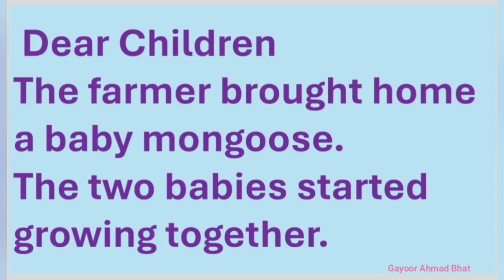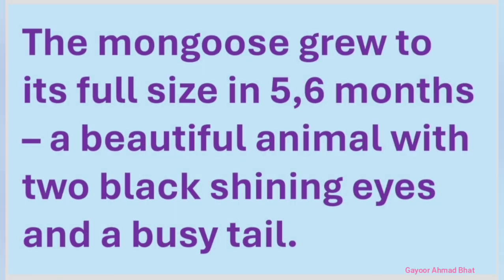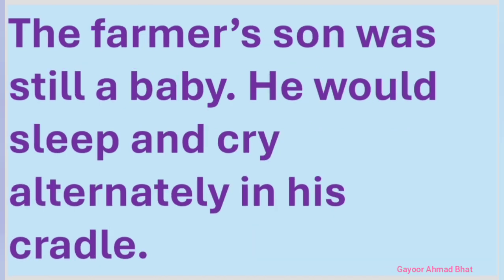Yes, my dear friends, the farmer had brought a baby mongoose. The two babies, that is, the baby mongoose and the farmer's baby son, now started growing together. The mongoose grew to its full size in 5 or 6 months. It turned out to be a beautiful animal with 2 black shining eyes and a bushy tail. But the farmer's son was still a baby. He would sleep and cry alternately in his cradle.